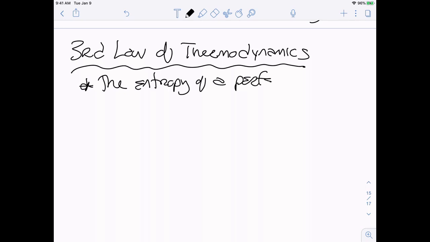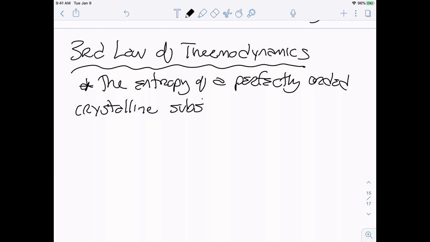So the entropy of a perfectly ordered crystalline substance, right? The reason we're saying crystalline is our other types of solids, remember, amorphous, just by nature, are not perfectly ordered. So to be perfectly ordered, it is going to be a crystalline substance. At 0 Kelvin, the entropy is 0. Right? It has no entropy, it has no disorder. It's perfectly ordered.